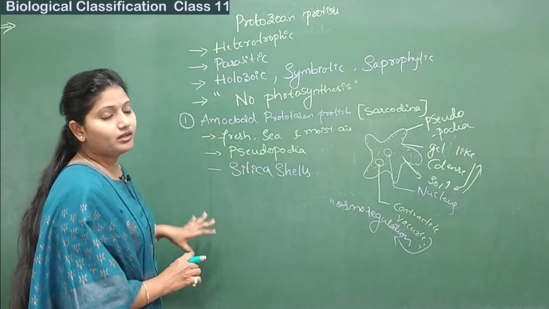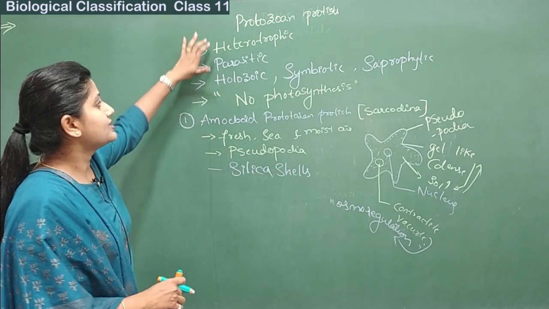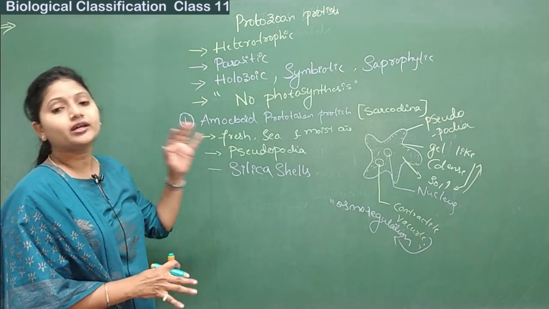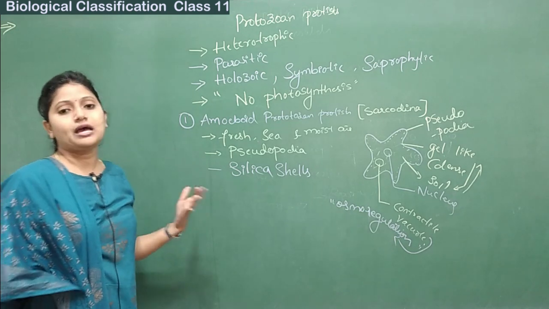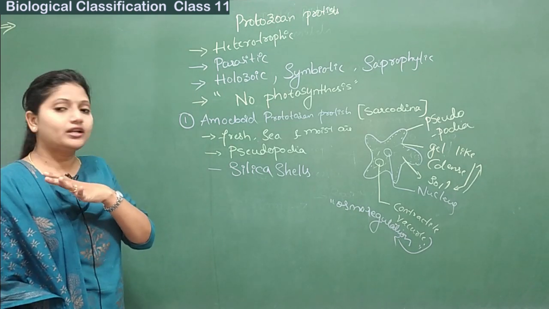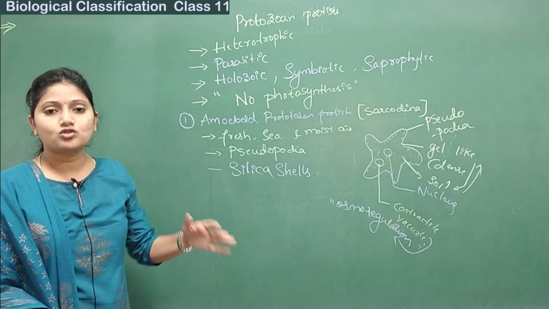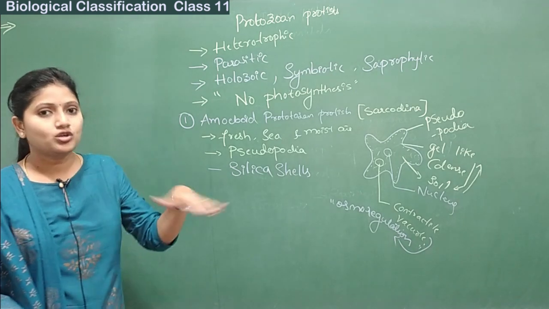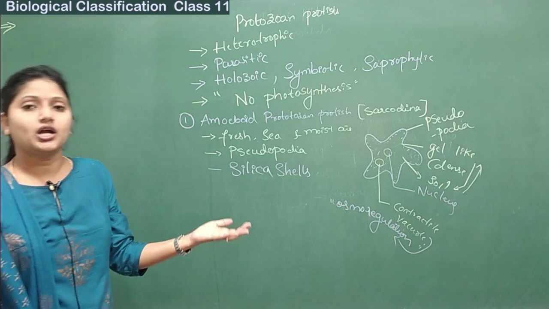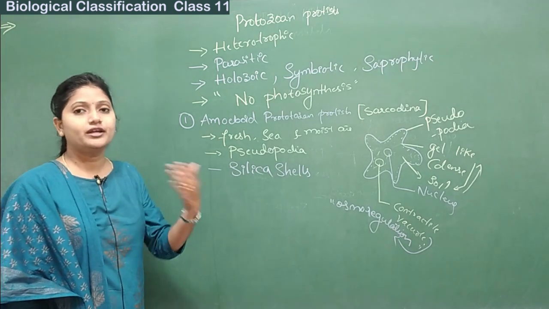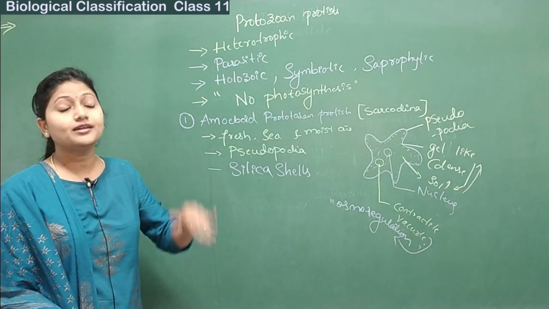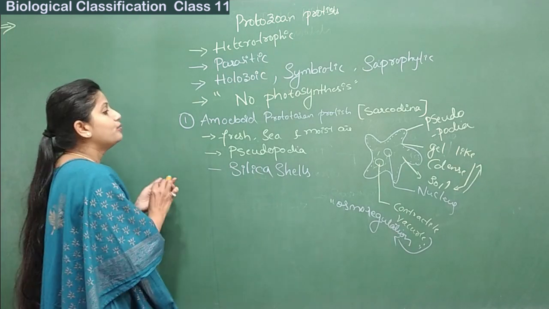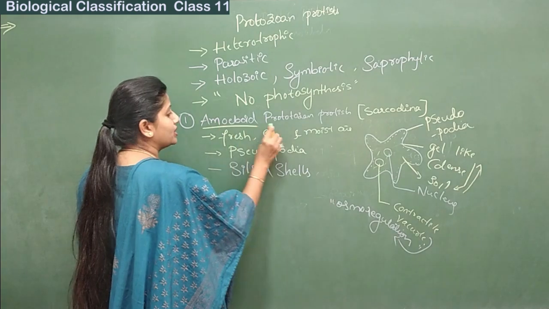We will quickly revise the characters. These are heterotrophic, parasitic, holozoic, they are symbiotic, and in some cases they are saprophytic also. But however, there is no photosynthesis in case of the protozoan protists. Fine. And based on the locomotive organs present in those organisms, they are categorized into various groups. The first one is the amoeboid protozoan protists.